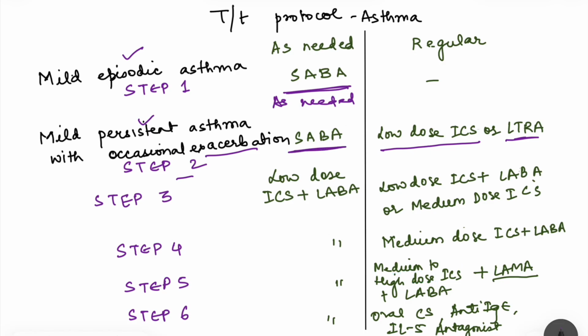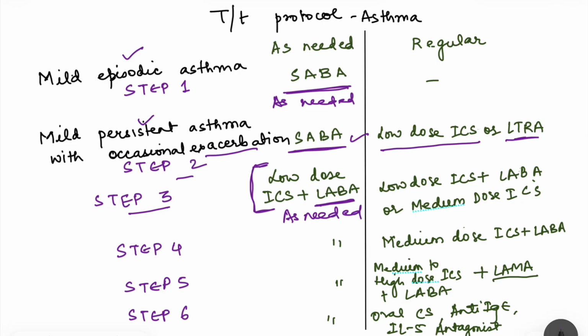Then if the patient is not responding to that as well, again we step up the therapy. Now, for as needed also, we have to shift to low dose inhaled corticosteroid with a long-acting beta-2 agonist. So now we are not using SABA. We have moved to an as-needed basis also, to low dose inhaled corticosteroid plus long-acting beta-2 agonist.